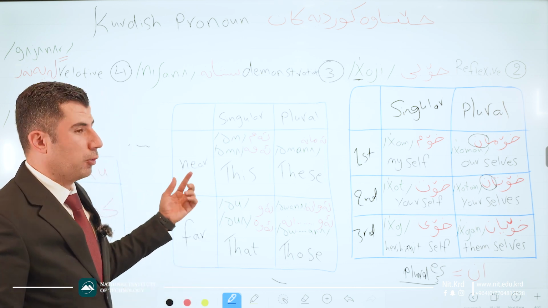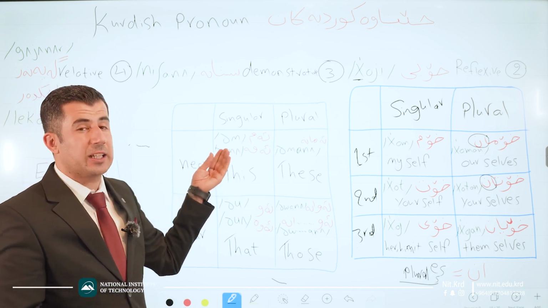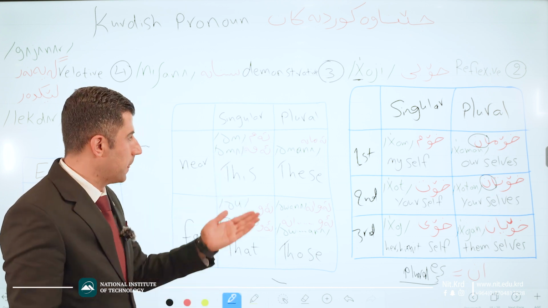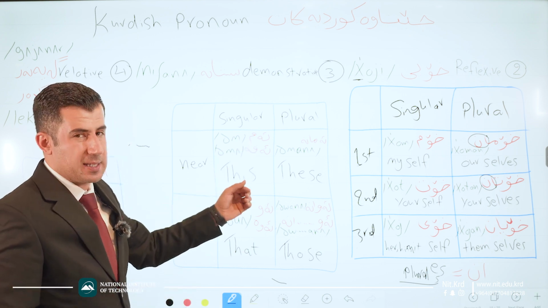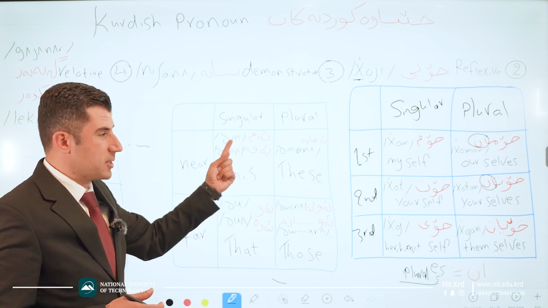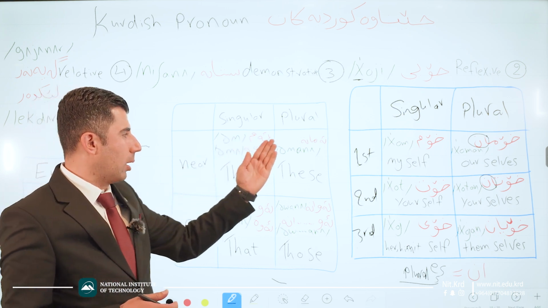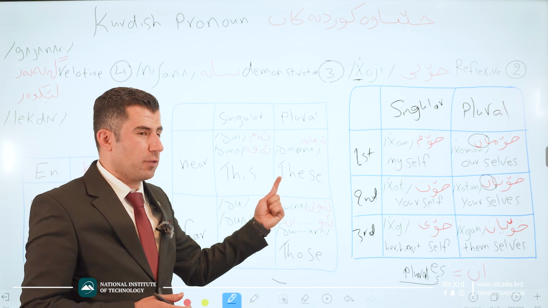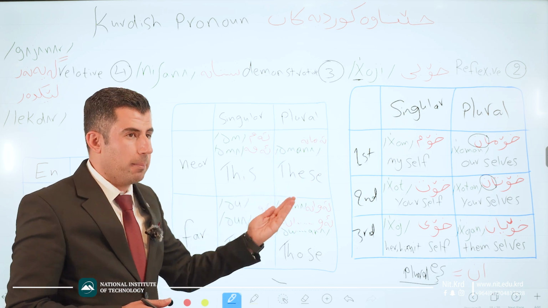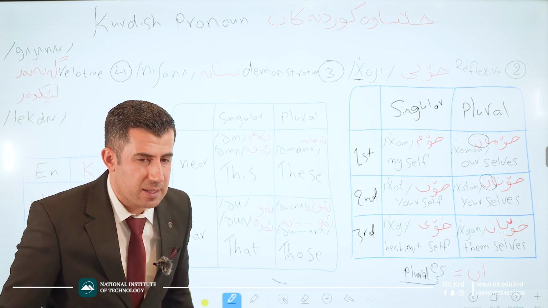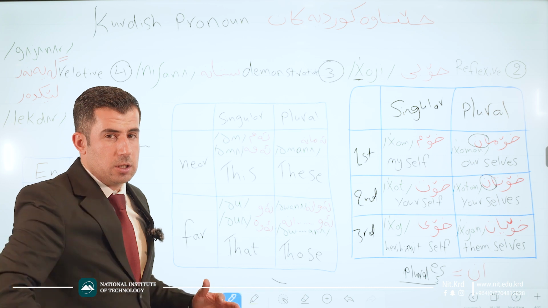Good. For a singular which is near, we say this in English. But in Kurdish language, we say ama. Or ama. Both are possible in different situations. This is the phonetic transcription. Ama, here is the phonetic transcription of the second one. But for pluralization, instead of these in English, when we change to Kurdish, we say amana, amana. It means these are around us. Amana, which is a plural and near here.